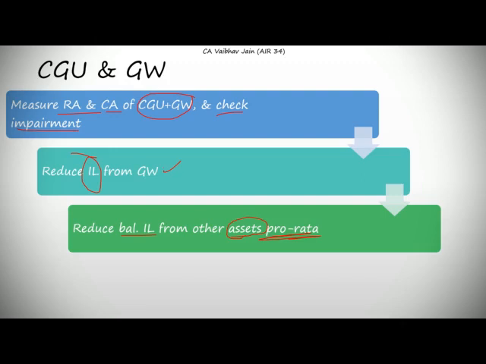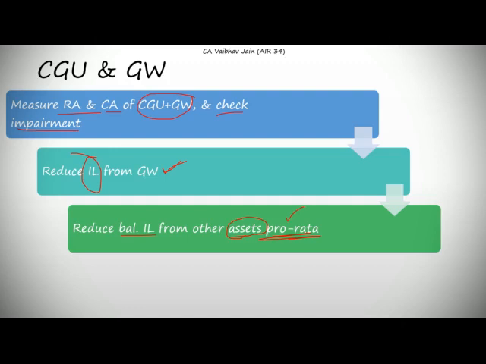Now this is important because there will be another concept of corporate assets, in which case we do not reduce all of the impairment loss directly from the corporate asset as we are doing right now in the case of goodwill. So in this, firstly we will reduce all of the impairment loss from the goodwill, and if there is any balancing figure, it will be reduced from the assets on a pro rata basis.